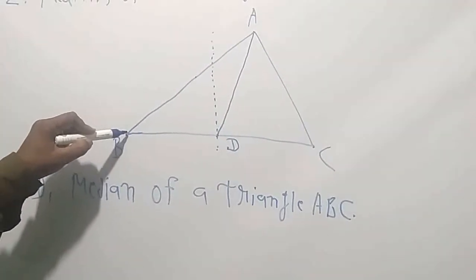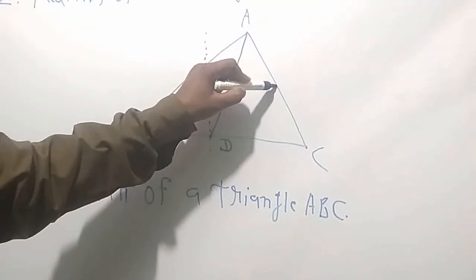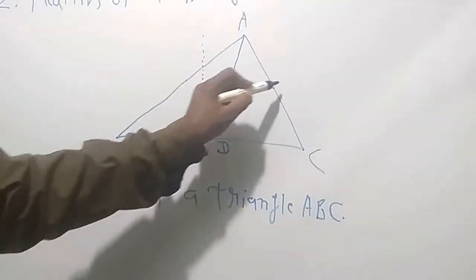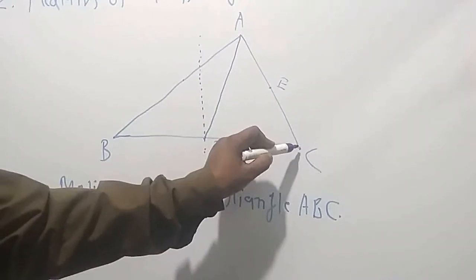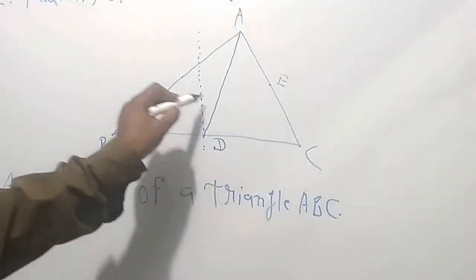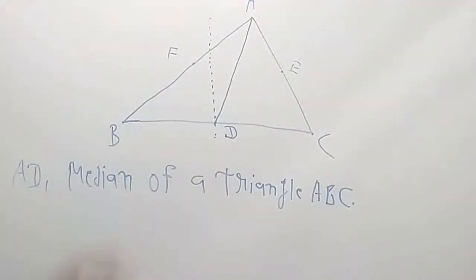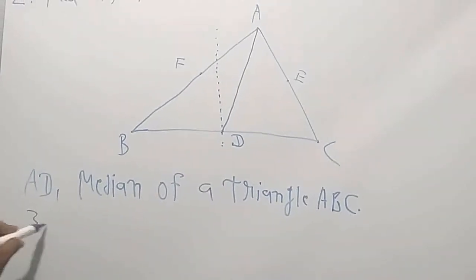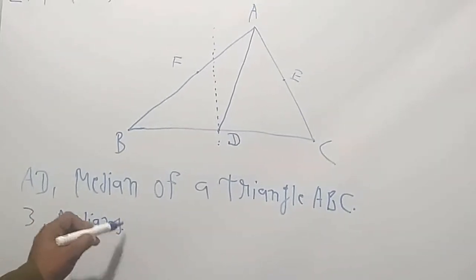Suppose we draw one more line. It intersects the opposite line at this point. Suppose it is E. Then BE is the median. One more from C we draw. Again it cuts here. It is F. So CF is the median. So there are three medians in a triangle.